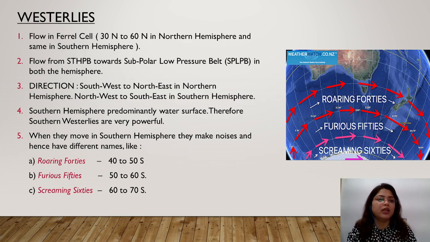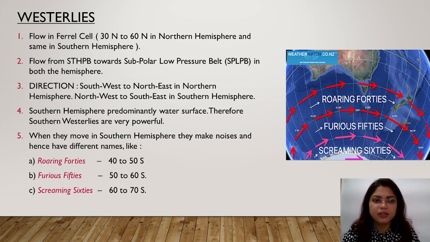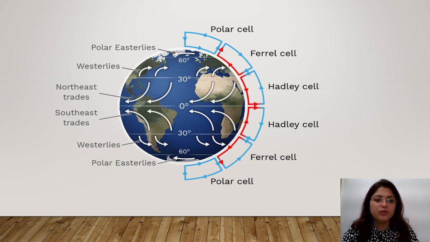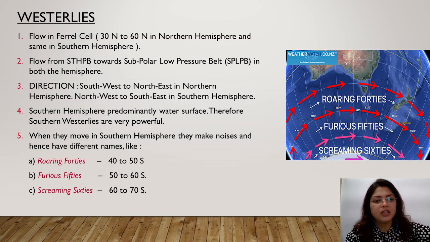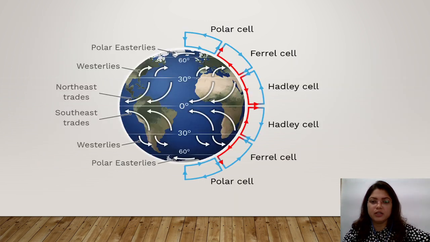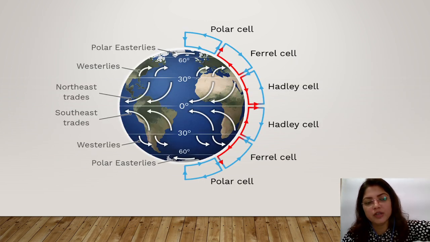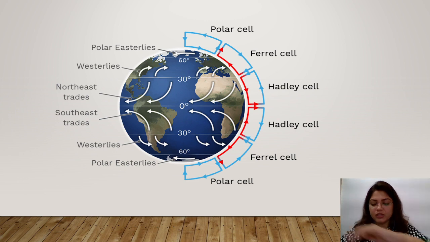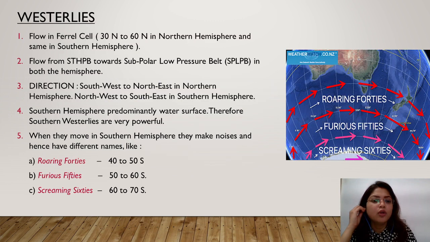Okay, so here you can see they flow in the Ferrel cell, from 30° north to 60° north in the northern hemisphere, and the same in the southern hemisphere. They flow from the subtropical high pressure belt towards the subpolar low pressure belt in both hemispheres. Their direction: here you can see they are moving from southwest towards the northeast in the northern hemisphere, and from northwest to southeast in the southern hemisphere, because of the Coriolis force.